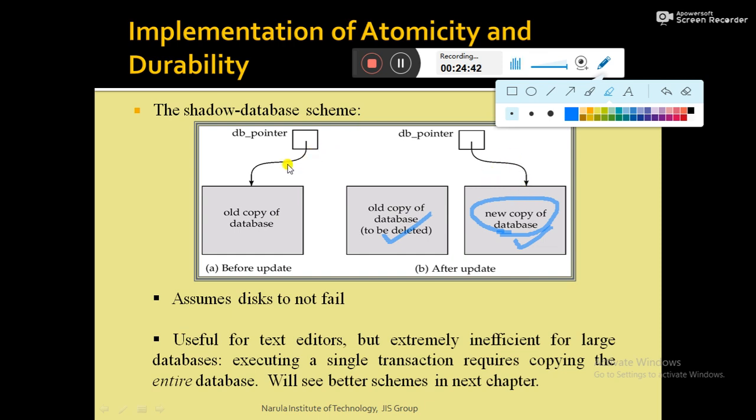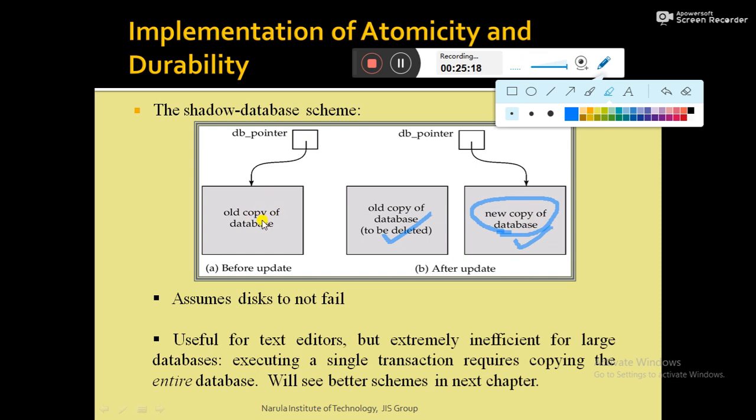Initially the database pointer was pointing to the old copy of the database. Once the transaction performs the writing operation, all the writing is performed on the new copy of the database. The old copy remains intact, with no modification. And the DB pointer is always pointing to the old copy of the database, not the new copy.